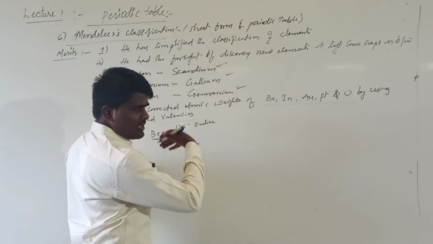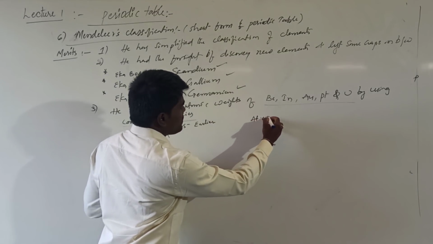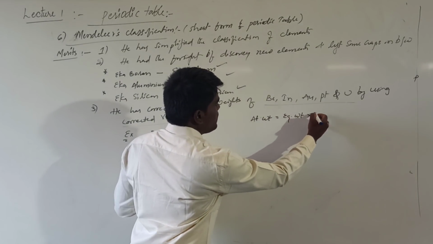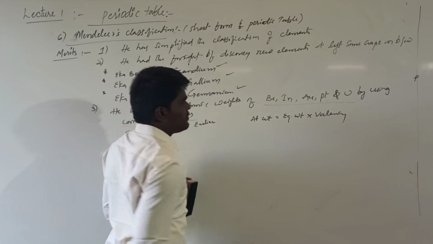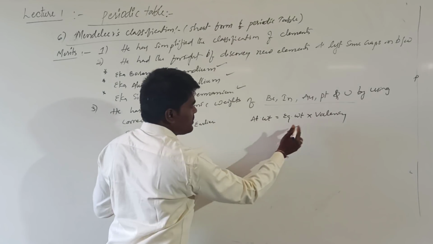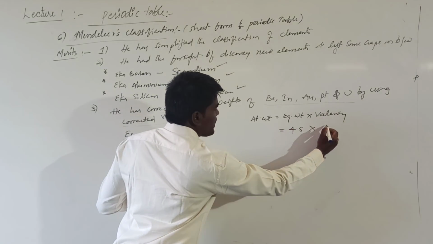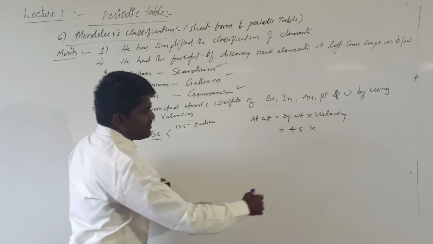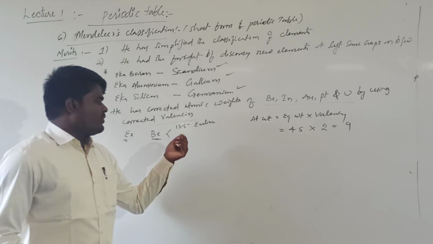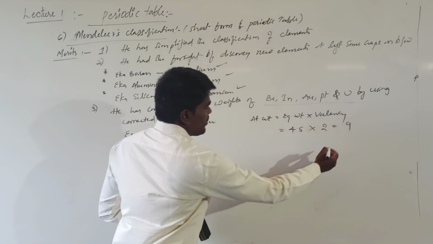At the time of Mendeleev, they used to calculate atomic weight using a relation: atomic weight is equal to equivalent weight times valence. The equivalent weight of beryllium is 4.5 and the corrected valency of beryllium was found to be 2, so its atomic weight has been corrected from 13.5 to 9. This is the actual corrected atomic weight of beryllium.